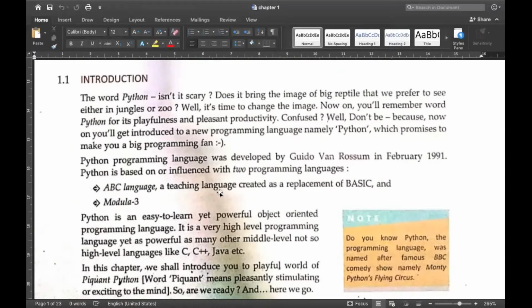It's not like Python just evolved in 2020 or 2019 or just a few years back. It was there many years ago. See, it was developed in 1991, but it's getting popular these days. Why? Because the use of machines, the use of technology related to machines and artificial intelligence, is growing tremendously.